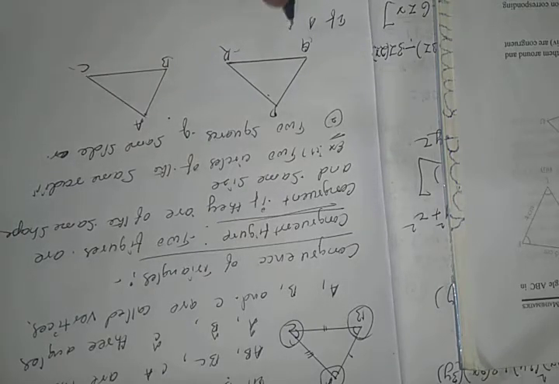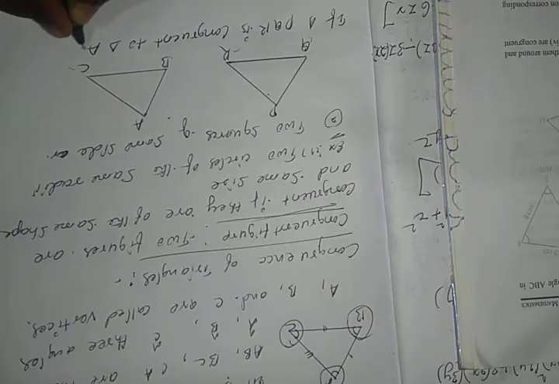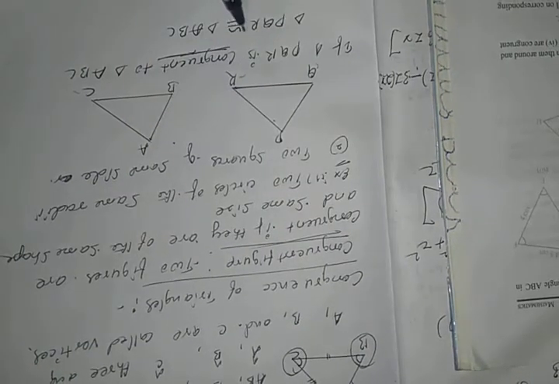If triangle PQR is congruent to triangle ABC, we can write it in symbolic form as triangle PQR is congruent to triangle ABC. This symbol means congruent.